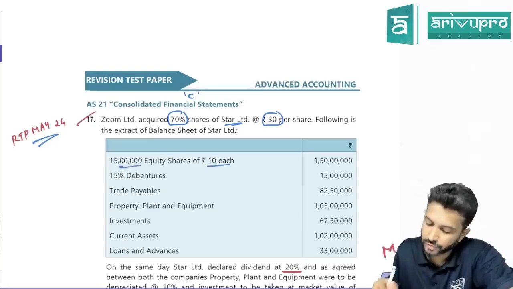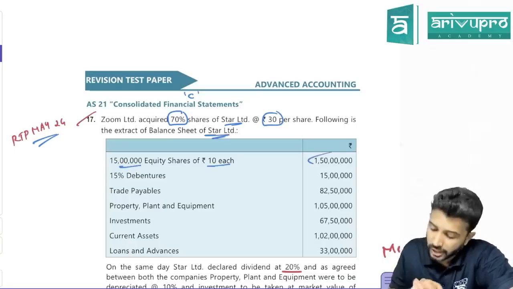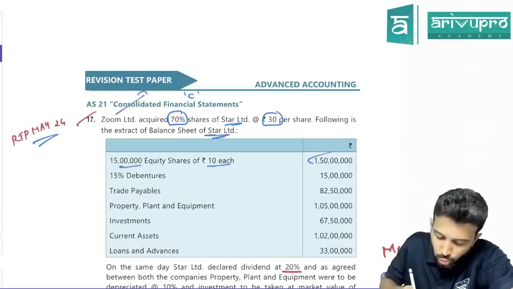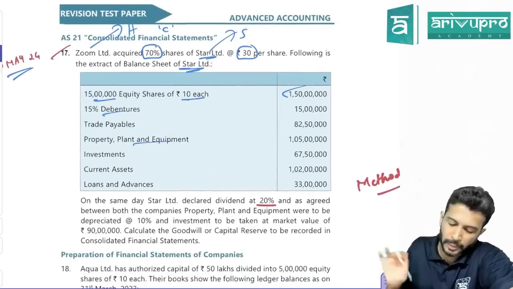15 lakh equity shares of 10 each, which is 1 crore 50 lakh. And they have given the balance sheet of which company, sir? Star. Subsidiary. Basically here Zoom is the holding company, Star is the subsidiary company. They also have debentures, plant and PP and all they've given.